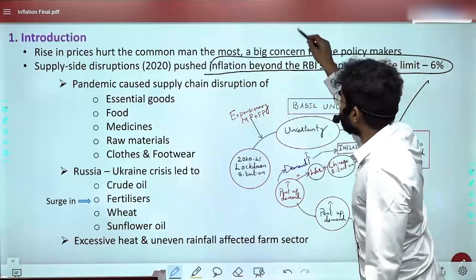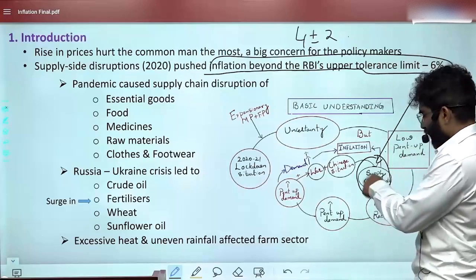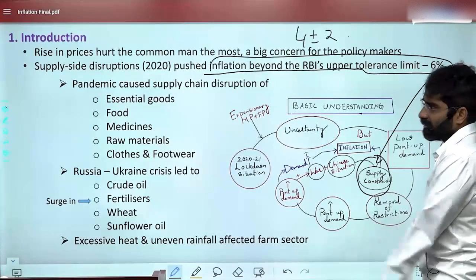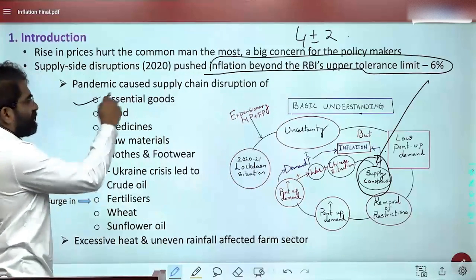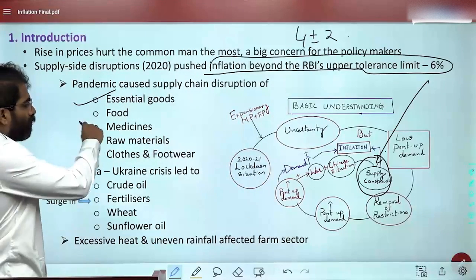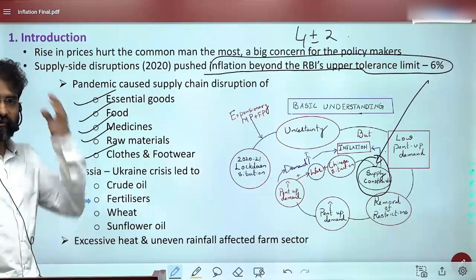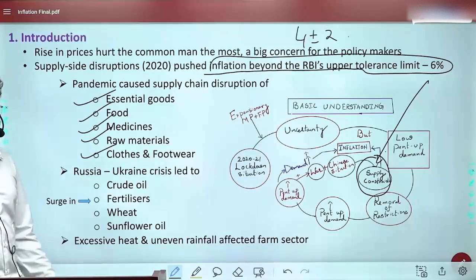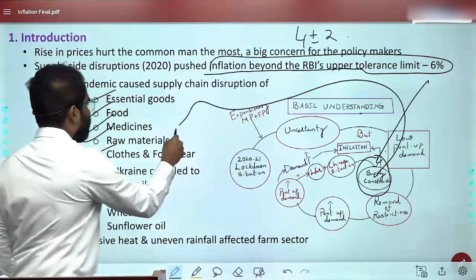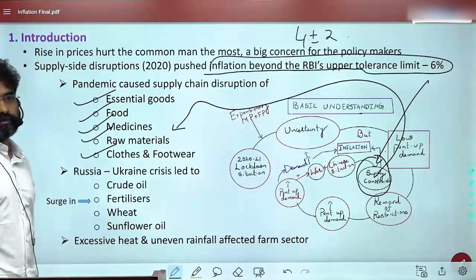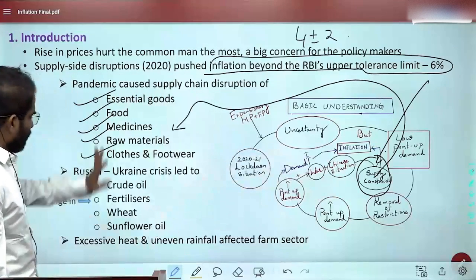We know that the target is 4 plus or minus 2. So beyond RBI's upper tolerance, and one aspect here is the supply constraints. He talks about supply chain disruptions mainly with respect to some essential goods: food, medicines, raw materials, clothes and footwear. We'll see the data also slowly. These supply chain constraints, which are driving inflation, have made these goods costly.